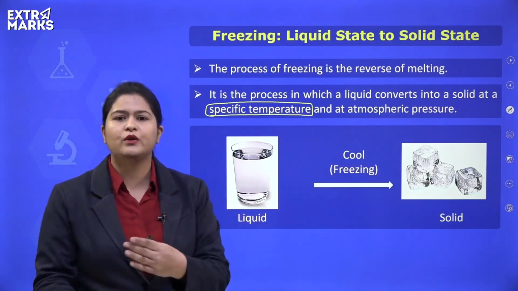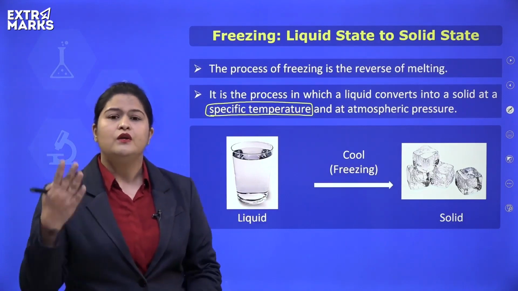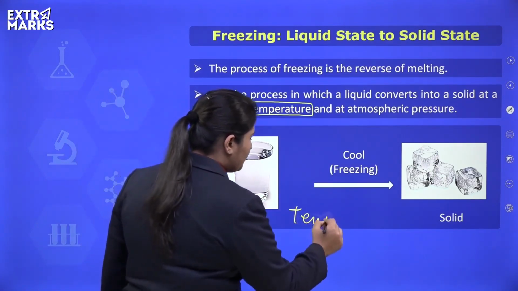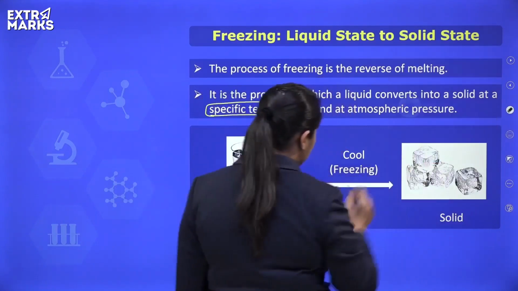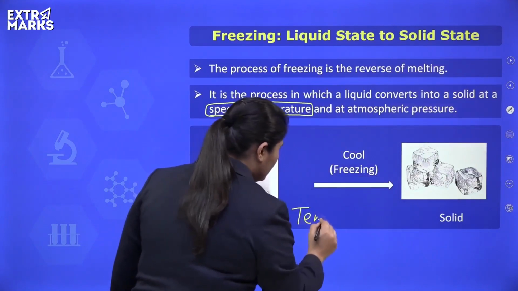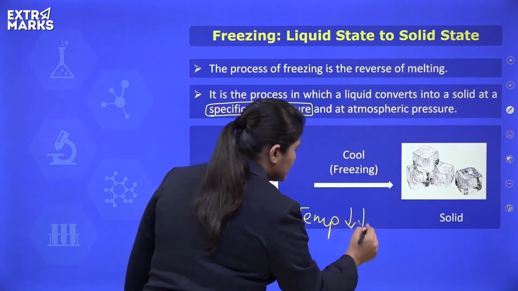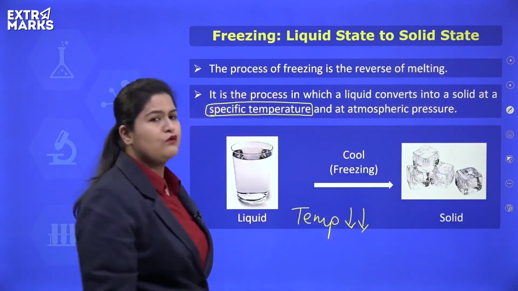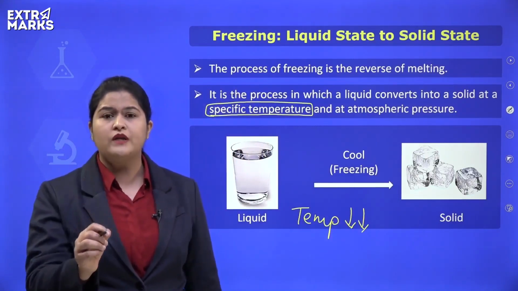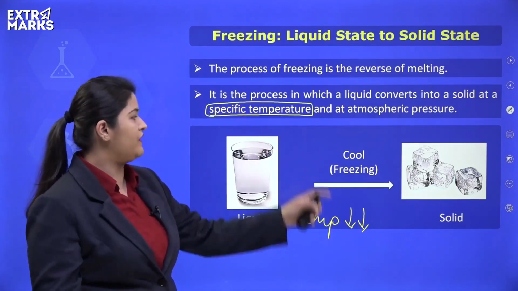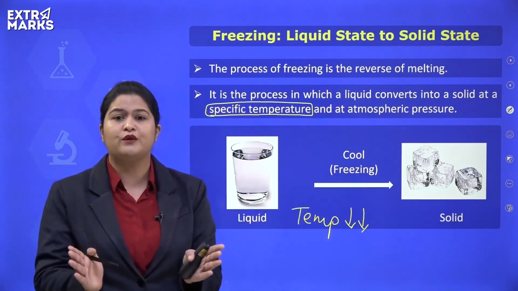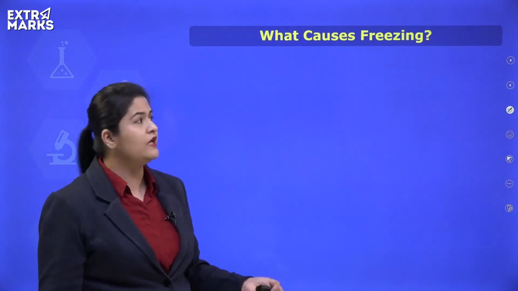What happens during these 3 to 4 hours? During these 3 to 4 hours, the temperature of the water will decrease. Slowly, the temperature will decrease, and the temperature will reach up to the freezing point. At a specific temperature only, the freezing will take place. So what happens during this duration where the temperature is continuously decreasing?